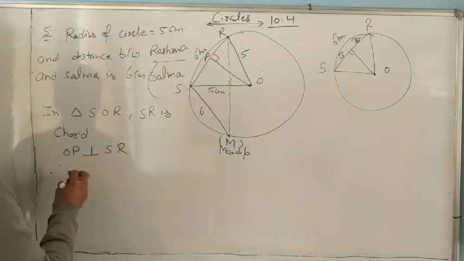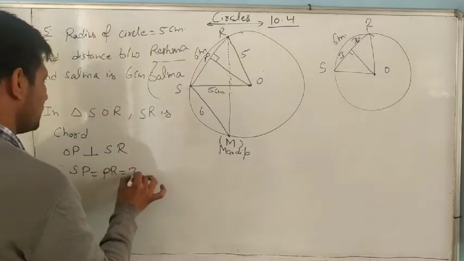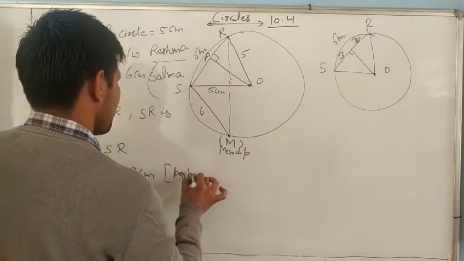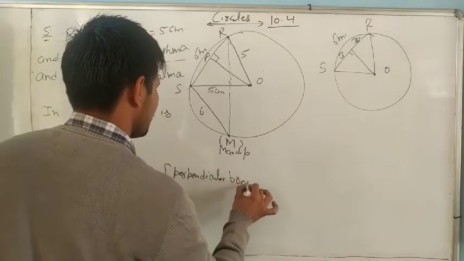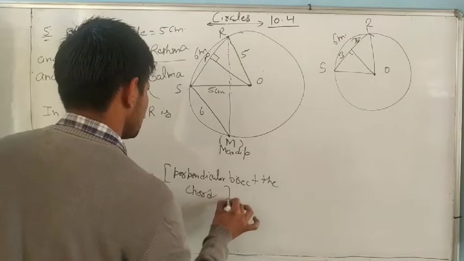Therefore, SP equal to PR equal to 3 centimeter. Same reason: perpendicular bisects the chord.